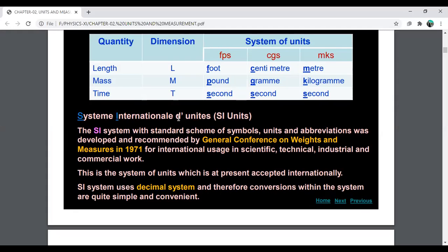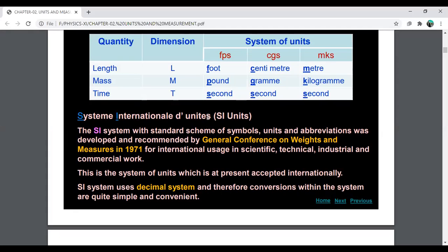In French language, international system of unit can be written as Système International d'Unités.